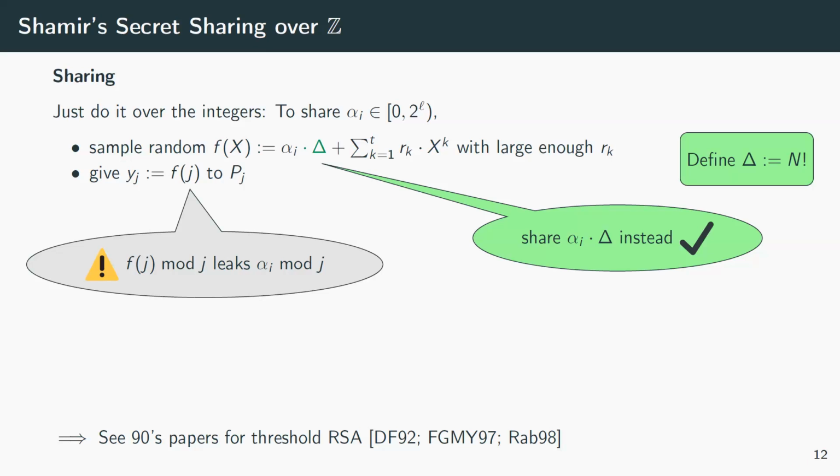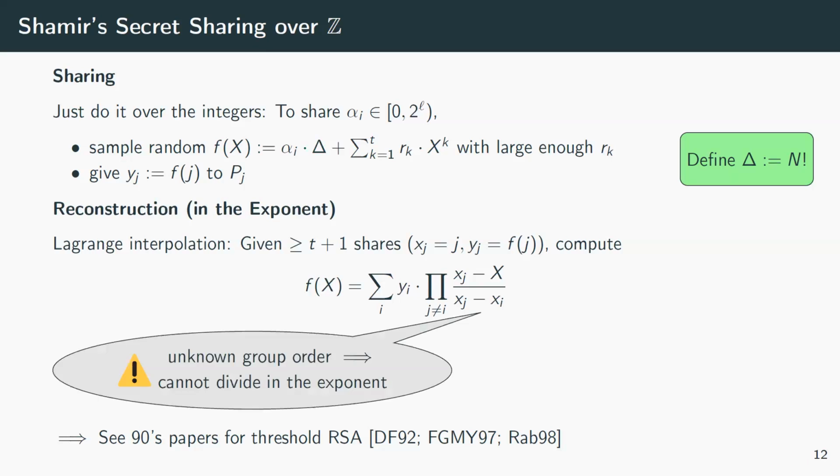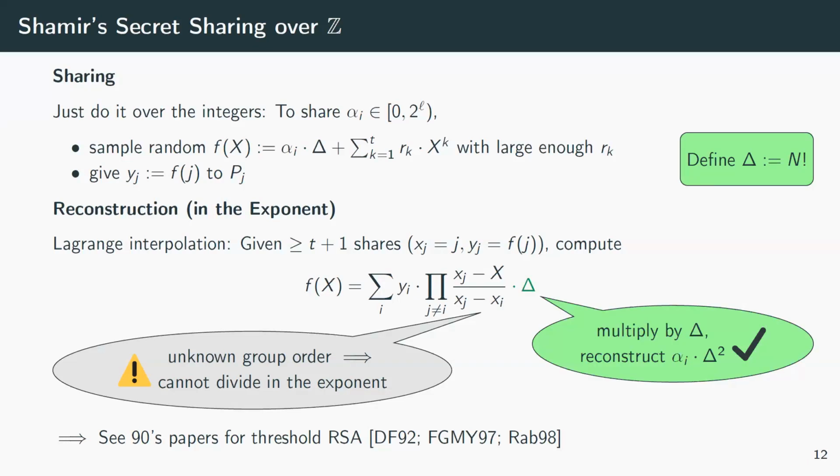So much for sharing. What about reconstruction? By the standard argument, Lagrange interpolation gives you back the polynomial, and it also works for integer polynomials, but here the Lagrange coefficients are rational numbers, not necessarily integers. If we want to do this in the exponent, we have this division, so it doesn't work directly. However, the solution is to multiply by delta and the denominators go away, but we reconstruct the secret times delta squared.